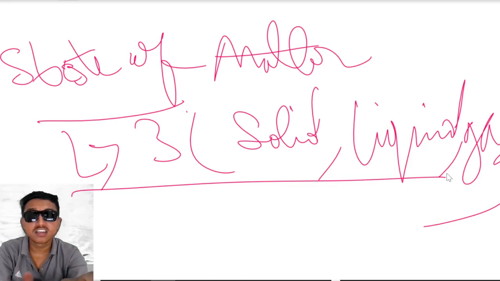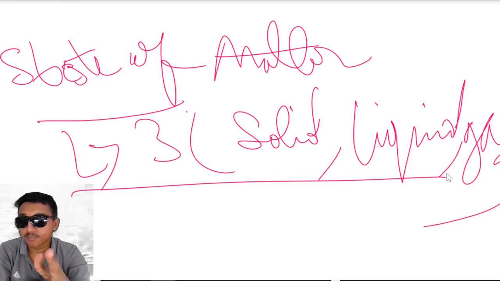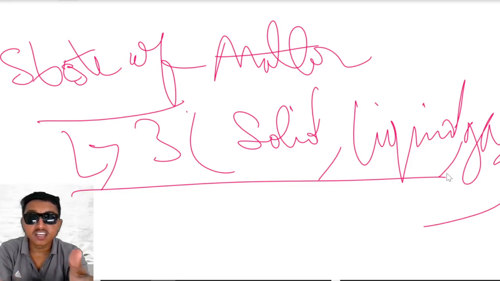There is no kind of sharp end on either side. And when we talk about gases, they have the least attraction between their matter.